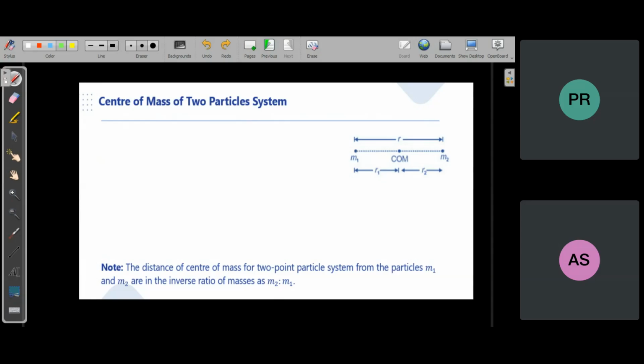Many problems of mechanics you can solve easily by applying the laws not to individual particles but directly to the center of mass. So center of mass simplifies a lot of calculations for the whole system.